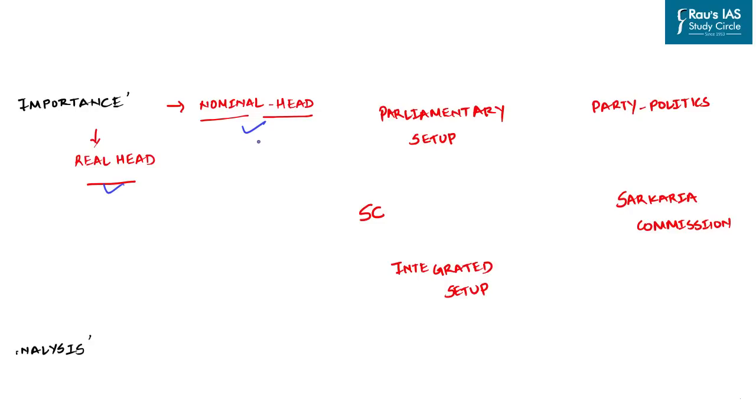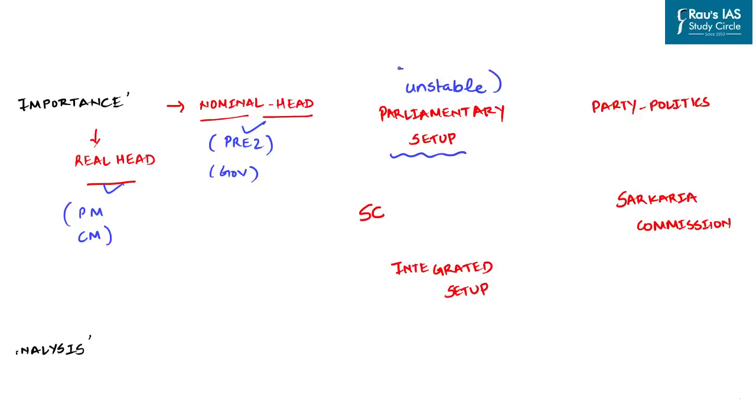The nominal head at the center is the president, while the nominal head at the state level is the governor. On the other hand, the real head at the center is the prime minister, and the real head at the state level is the chief minister.